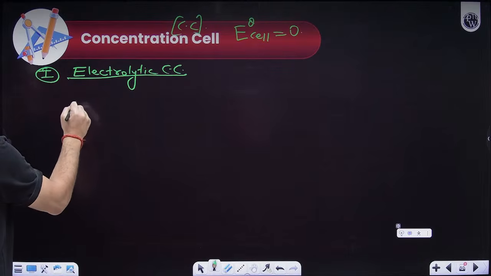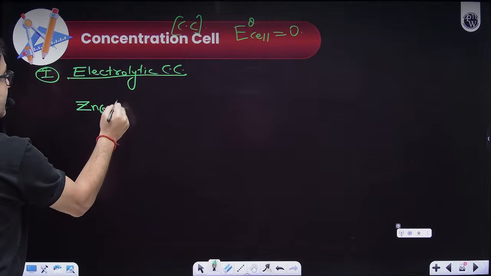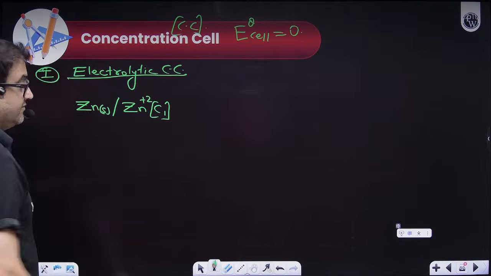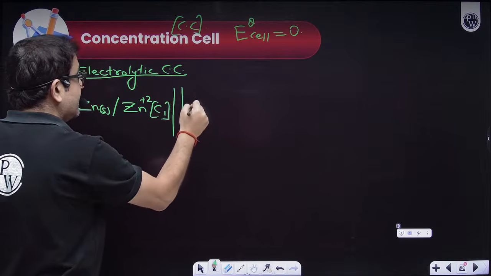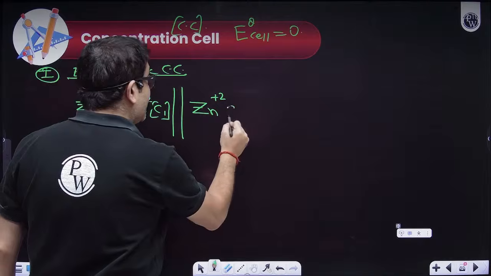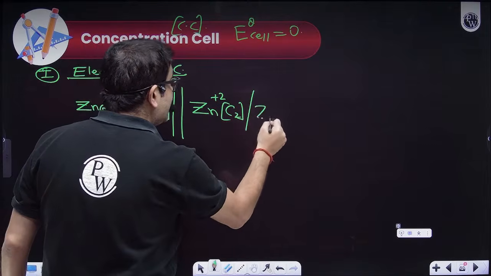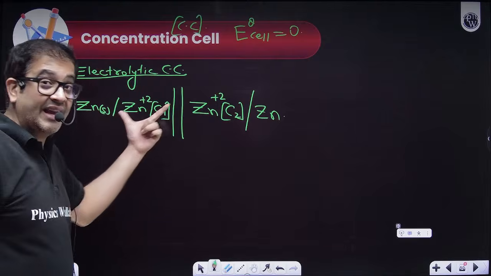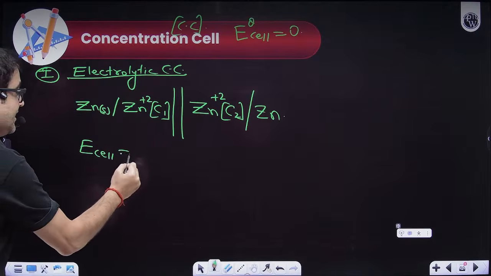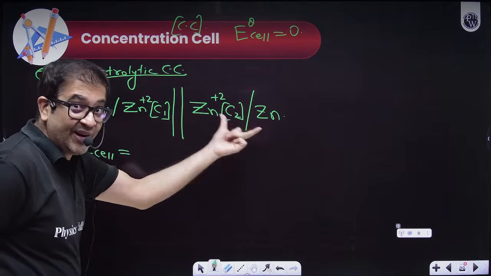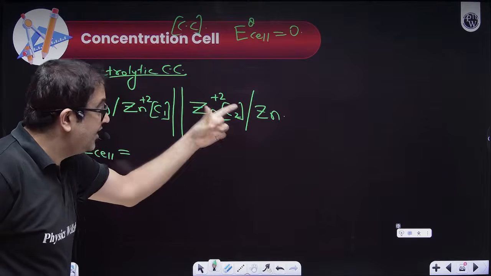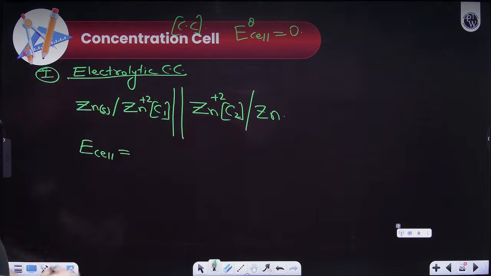So let's say I have zinc solid forming Zn plus 2, but this Zn plus 2 has concentration C1 in the anodic compartment. Salt bridge. Sir, again I have Zn plus 2 ion in the cathodic compartment also, but with concentration C2. And because the concentration is different, this potential and this potential will be different. Writing the cell potential, E cell is equal to E0 cell. E0 cell will be E0 cathode minus E0 anode. Not as in standard condition. So for standard condition you will consider concentration 1 molar. So this E0 cathode minus anode will be 0.